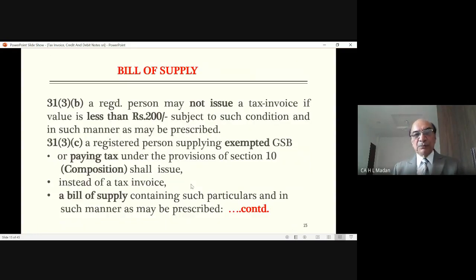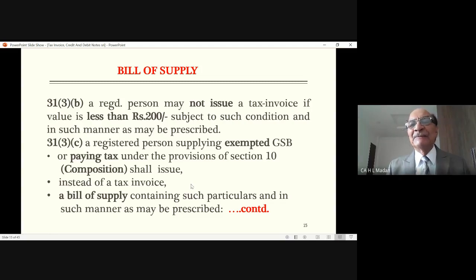Next is, this was all about tax invoices. So one thing, a registered person can issue tax invoice. Number 2, he shall issue tax invoice. Number 3, in respect of taxable supplies of goods or services. In case of goods, at the time of removal or delivery of the goods. In case of services, it is to be issued within 30 days, etc., etc., whatever we have discussed so far.